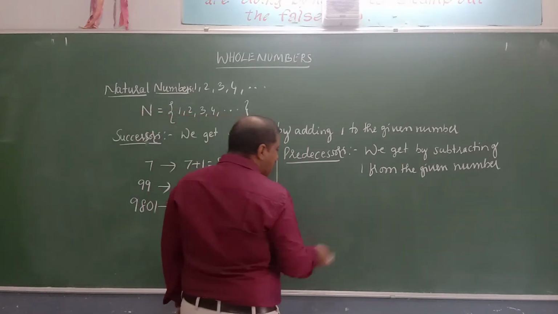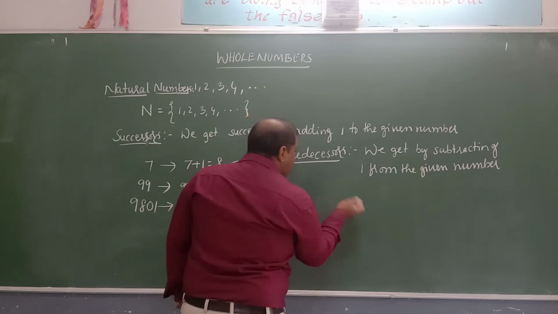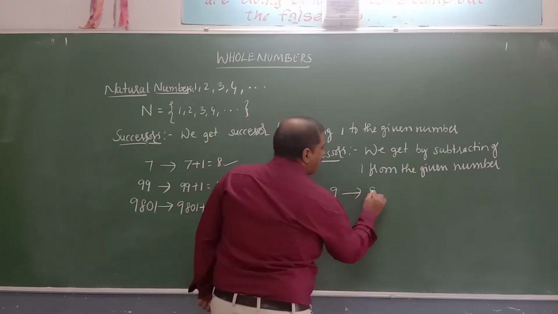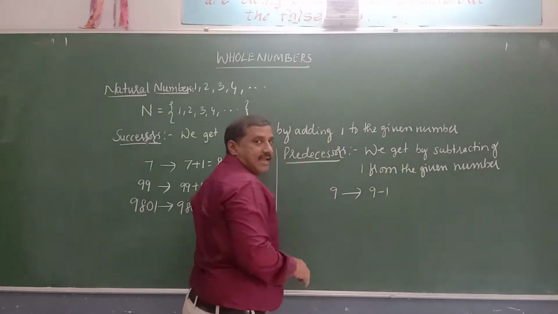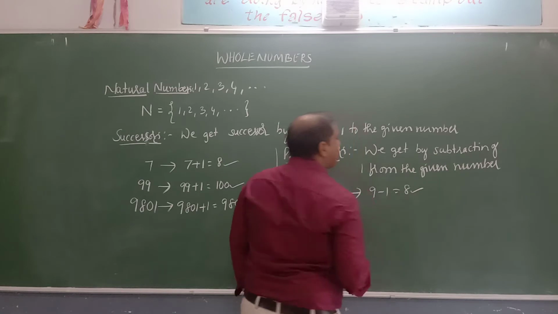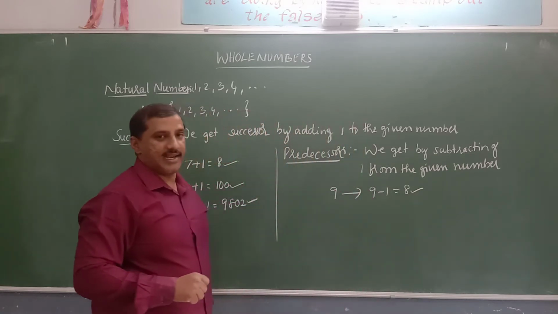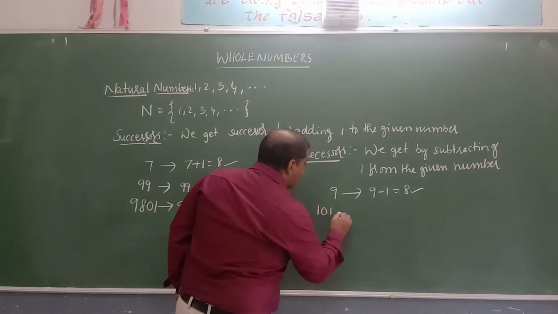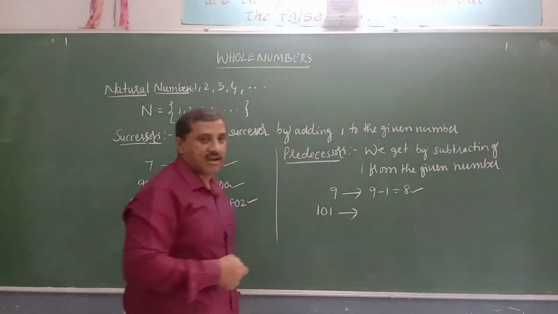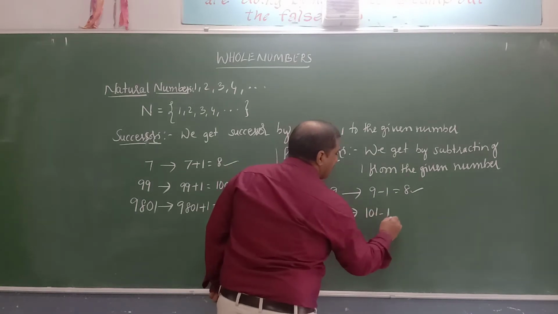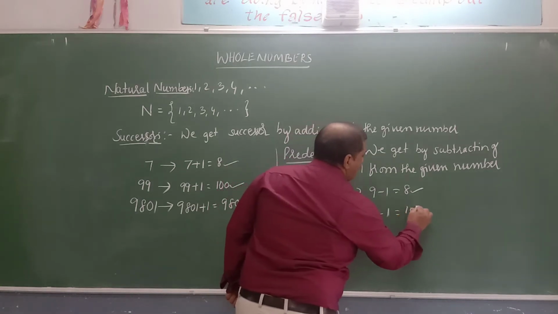So what is the predecessor of 9? The predecessor of 9 is 9 minus 1, which equals 8. 8 is the predecessor of 9. Similarly, what is the predecessor of 101? The predecessor of 101 is 101 minus 1, which equals 100.